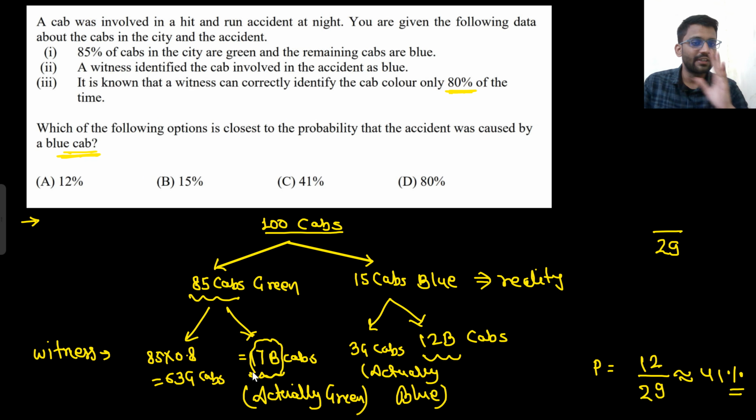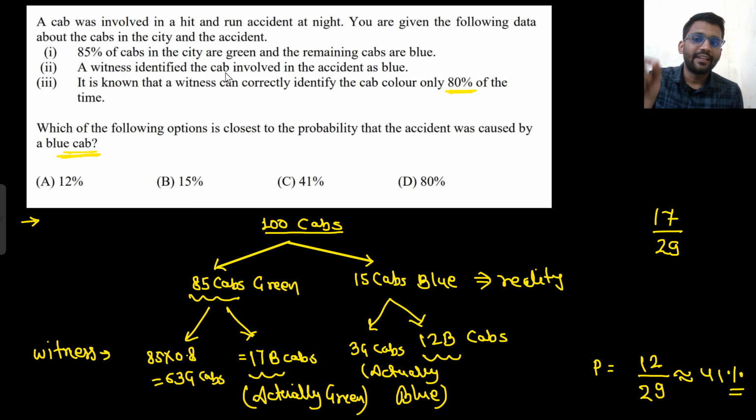He thinks it is blue, but in reality it is green. Does it make sense to you? He is thinking that these 17 cabs are blue, but they are actually green. So actually the accident is caused by one of these cabs. So 17 by 29 would be your answer.